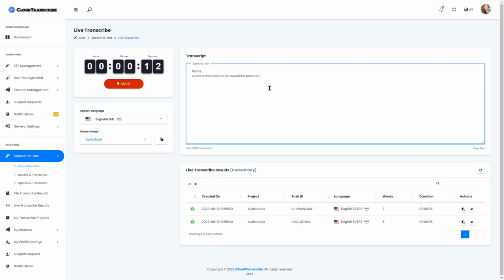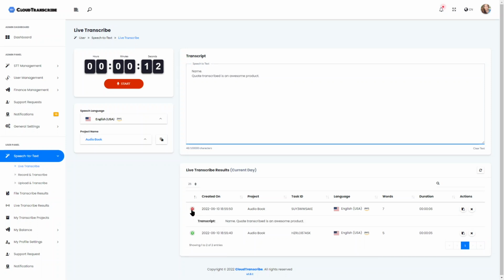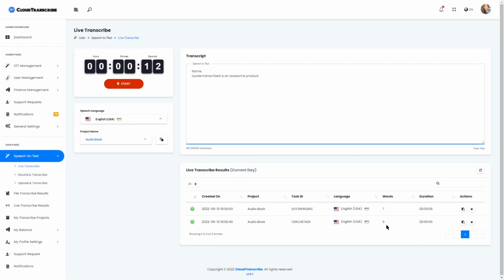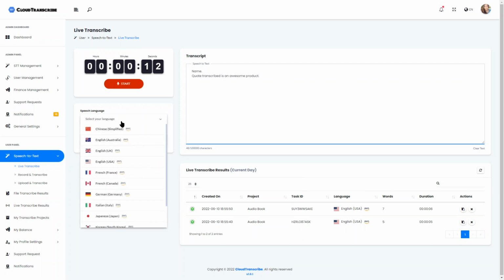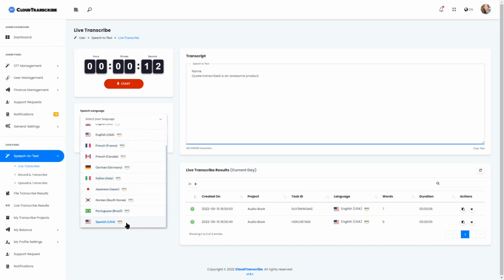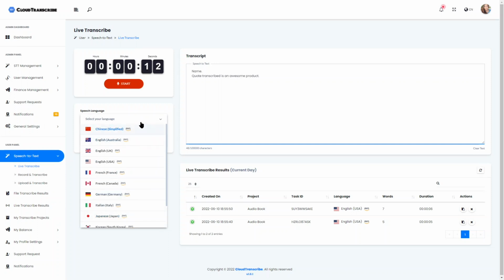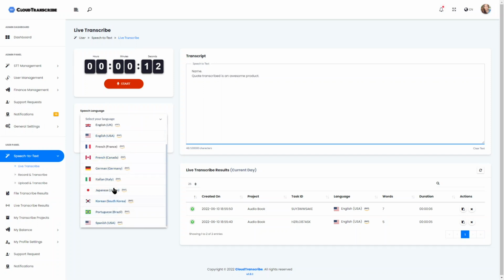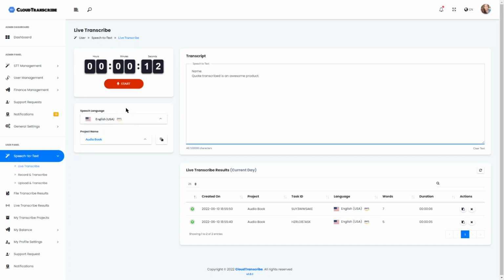You can edit from here if you prefer and grab the text. All the transcribed results from the live session are stored immediately upon completion of the timing. So you can come back to it later, and it also grabs the duration and gives some meta information in terms of the recorded content. Now you can record in, I think, 11 languages. I mean, not record, but process live speech in 11 languages. Whatever you speak, you can try it here.